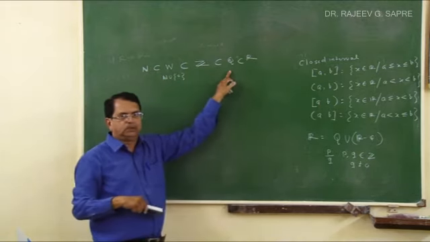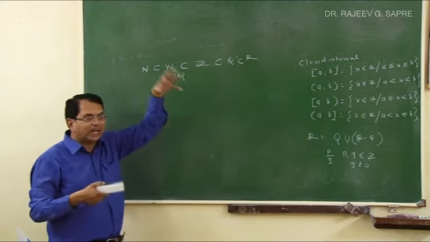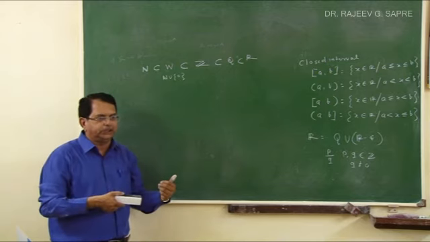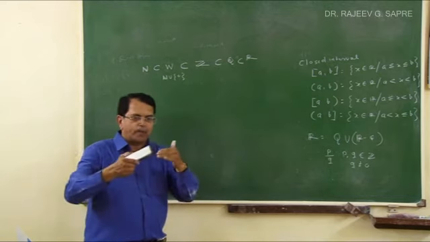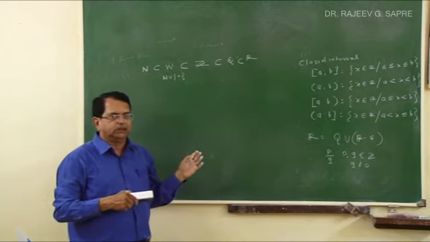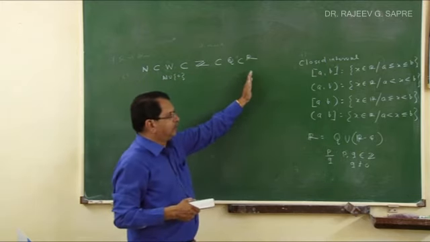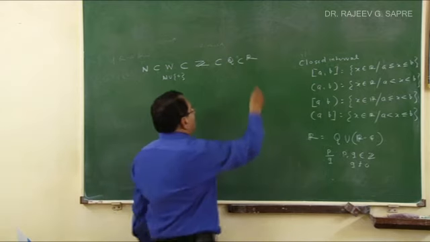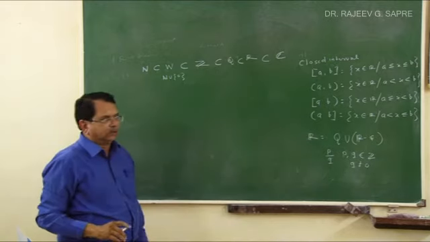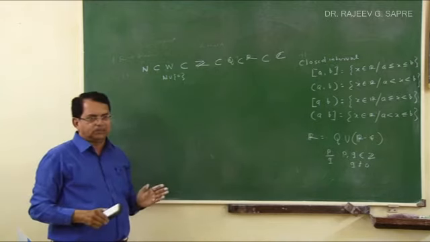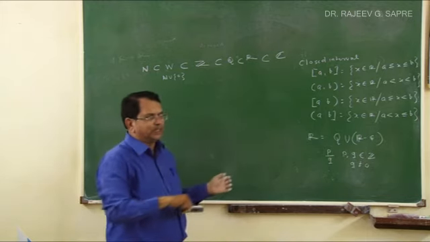The converse is not true. If I take a rational number, it doesn't mean it is an integer. Some rational numbers are integers, but not every rational number is an integer. If I take 5, 5 is a rational number and also an integer. But 5 upon 2 is a rational number, and it's not an integer. So Z is a subset of Q, Q is a subset of R, and further R is a subset of the set of complex numbers. So every real number is a complex number, but every complex number is not a real number. A complex number whose imaginary part is 0 is a real number.